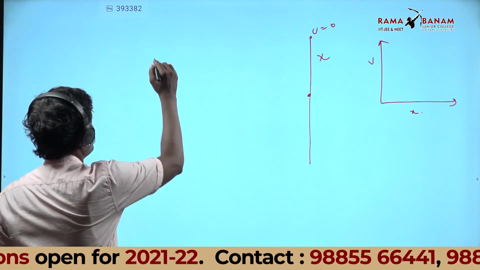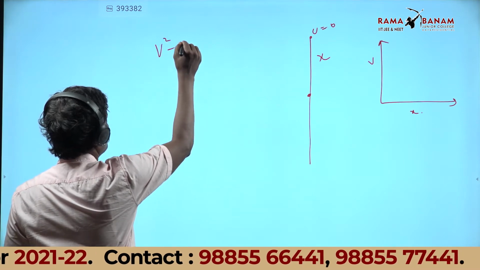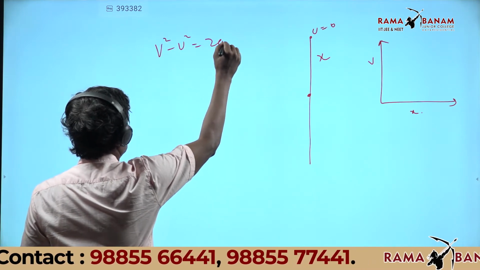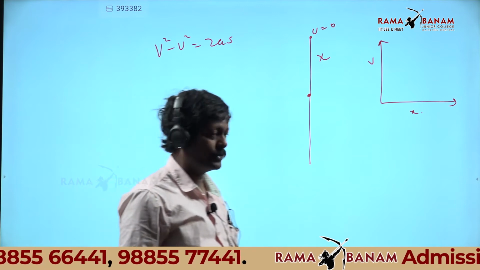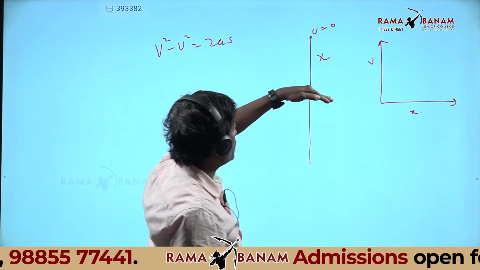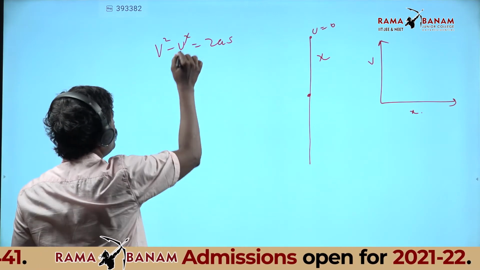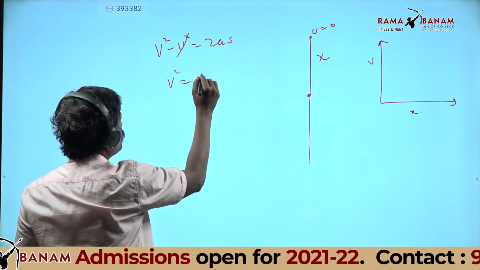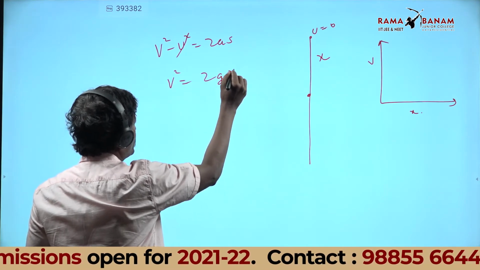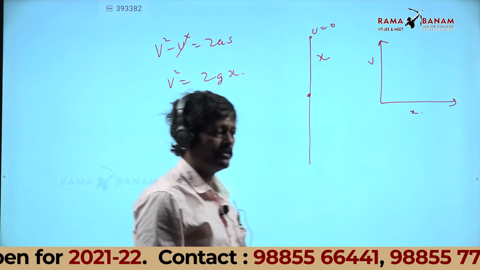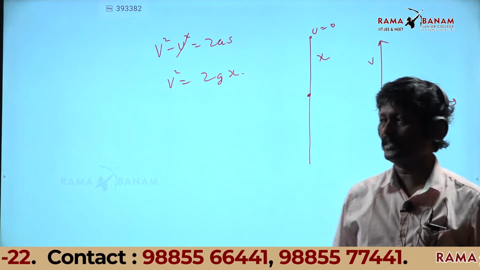V square minus u square equal to 2as. Because displacement is given and u is 0, so v square equal to 2gx. In place of a I will take g, in place of s I will take x.